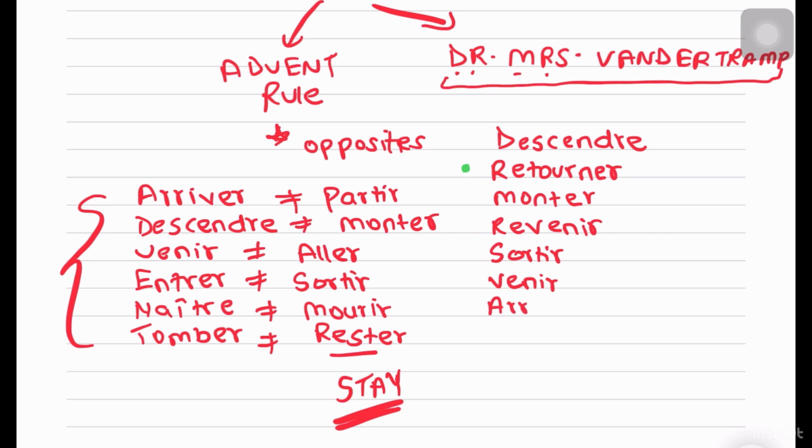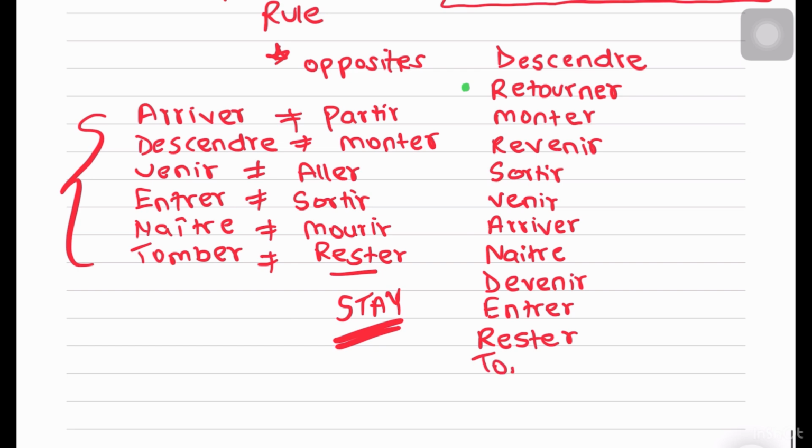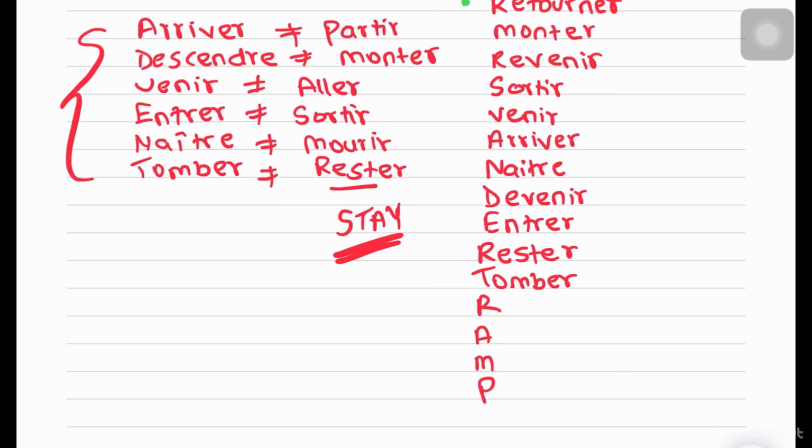The V stands for venir. A for arriver. Naître. D for devenir. E for entrer. Another R. There are a lot of R's, okay, if you look at it. So another R is rester, to stay. T for tomber. Then the R is for rentrer. A is for aller. M is for mourir. And P is for partir.